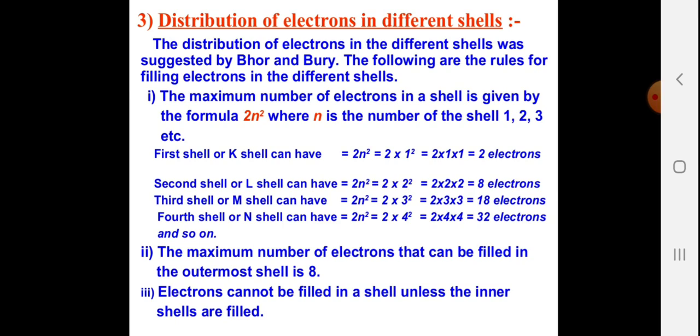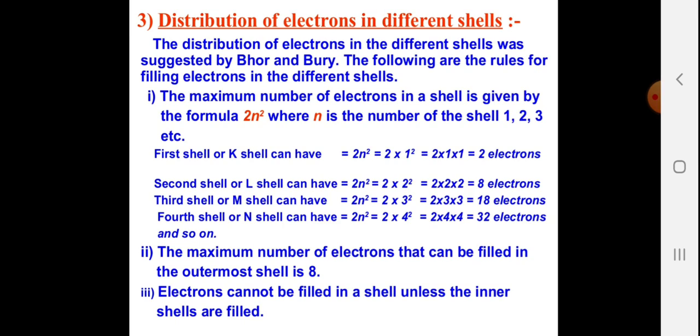2 square is 4, 2 times 4 is 8. For the third shell, it is 3 square, 9, 2 times 9 is 18. And for the last, the fourth shell, n, it is 2n square, where n is 4. 4 square is 16, 2 times 16 is 32 electrons, and so on.